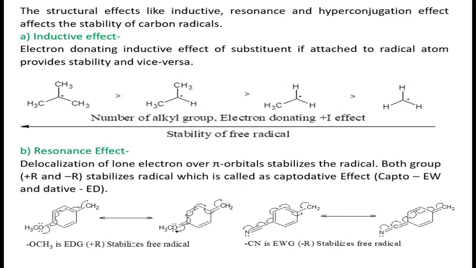Now see these two radicals, benzyl radicals. To the left side, in case of this benzyl radical, at the para position there is methoxy group which has plus R nature, and to the right side, in this benzyl radical at the para position there is cyano group which has minus R effect. See this, the unpaired electron present on CH2, how it delocalizes.